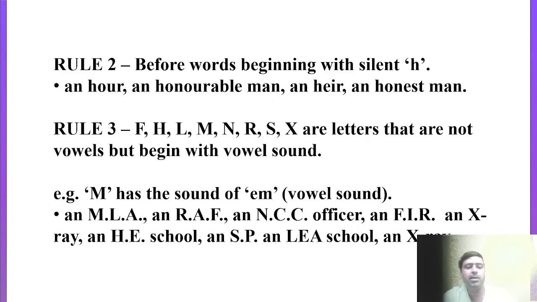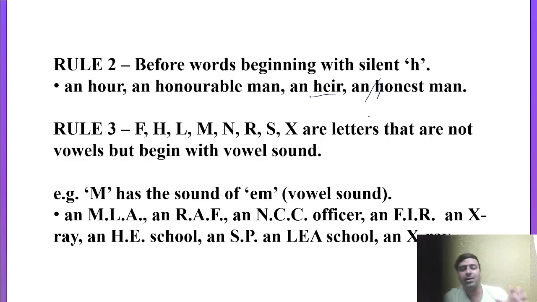Come to the next point, rule number 2. Before words beginning with silent H. Actually there is an H family of words also, like an hour, an honorable man, an heir. The H is silent over here, so the right pronunciation is 'hour', an honest man, right? So he is an honest man. H is actually written there, but we can't pronounce it. We have to just keep that silent, right?